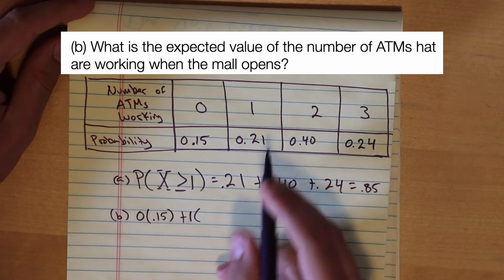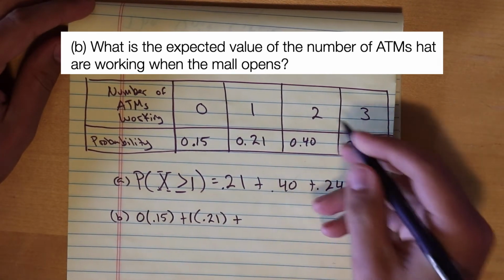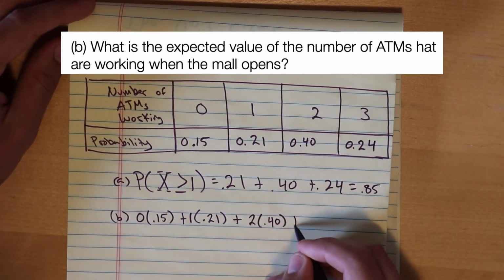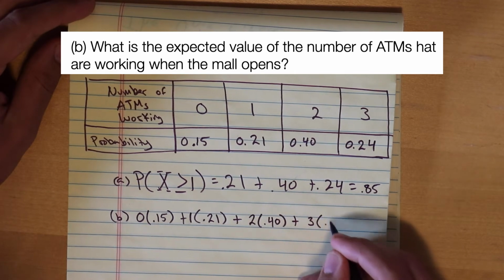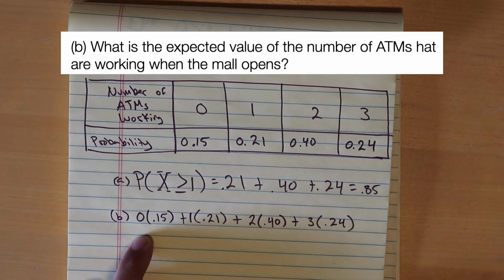And 1 has a probability of 21%, so it's like a weighted average. Numbers that happen more often will be multiplied by a higher probability, so they influence the expected value a little bit more. So it should be something like this.